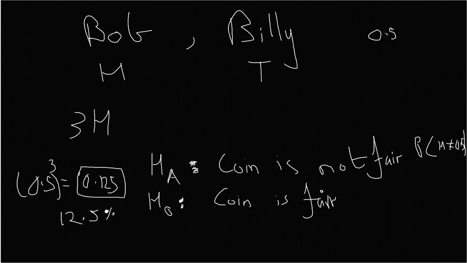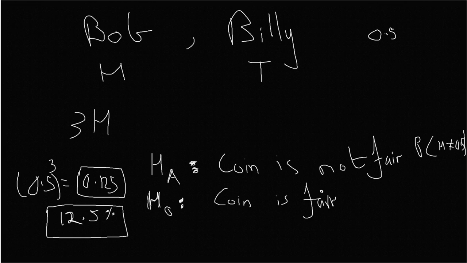Now, it's not a super likely scenario, but it can happen. A 12.5% chance can happen. It could be because of chance. So we can't just say that the coin is definitely not fair. We don't have enough evidence to suggest that the alternative hypothesis is true, so we can't reject the null hypothesis, or the status quo.